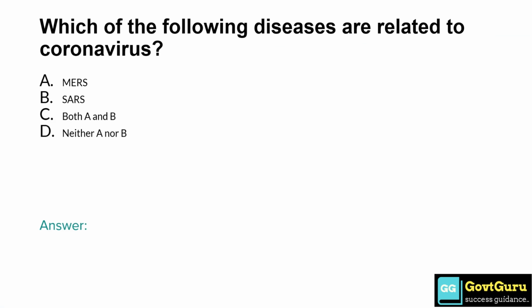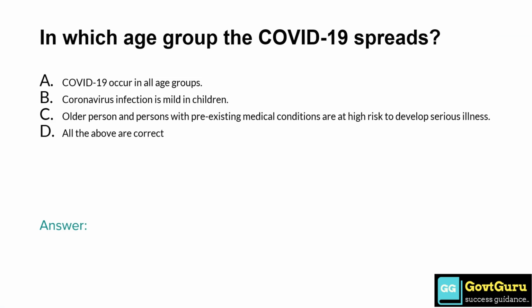Which of the following diseases are related to coronavirus? Option A MERS, option B SARS, option C both A and B, and option D neither A nor B. So the answer is option C both A and B. In which age group the COVID-19 spreads? Option A COVID-19 occur in all age group, option B coronavirus infection is mild in children, option C older person and persons with pre-existing medical conditions are at high risk to develop serious illness, option D all the above are correct. So the answer is option D, all the above statements are correct.